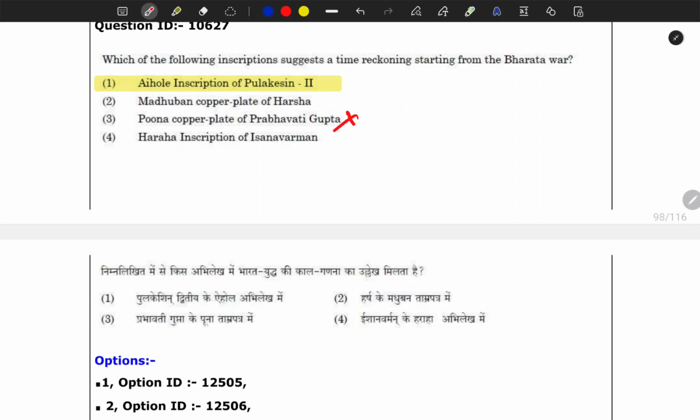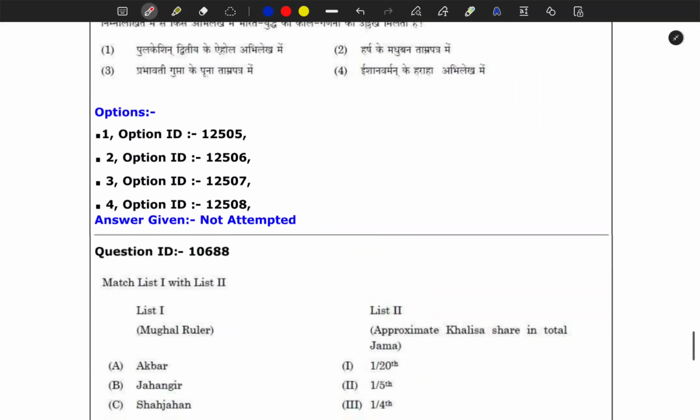You could already have eliminated Prabhavati Gupta's copper plate inscription from Pune, because it is about her exercising power and land grants, not about some war. It is the famous inscription from which we learn that some women rulers were also ruling in the Gupta period.